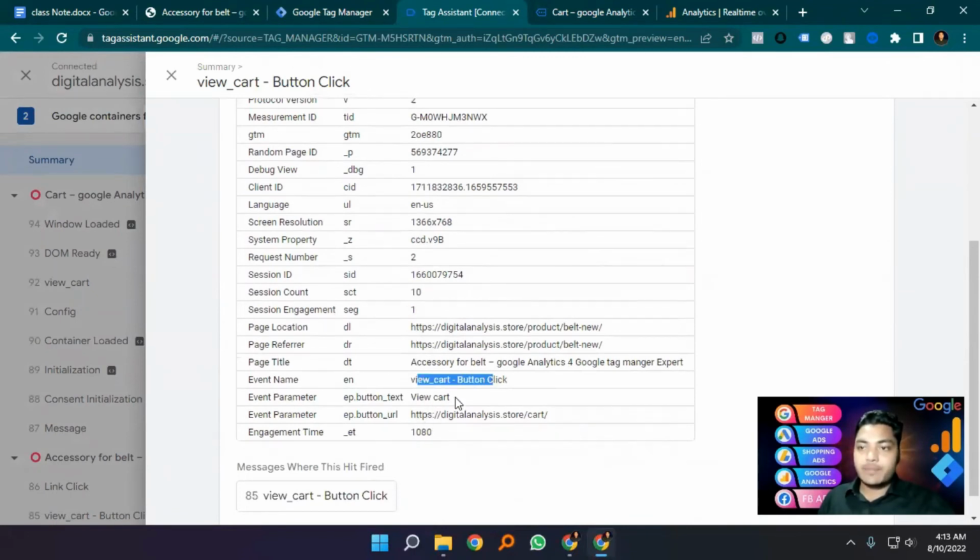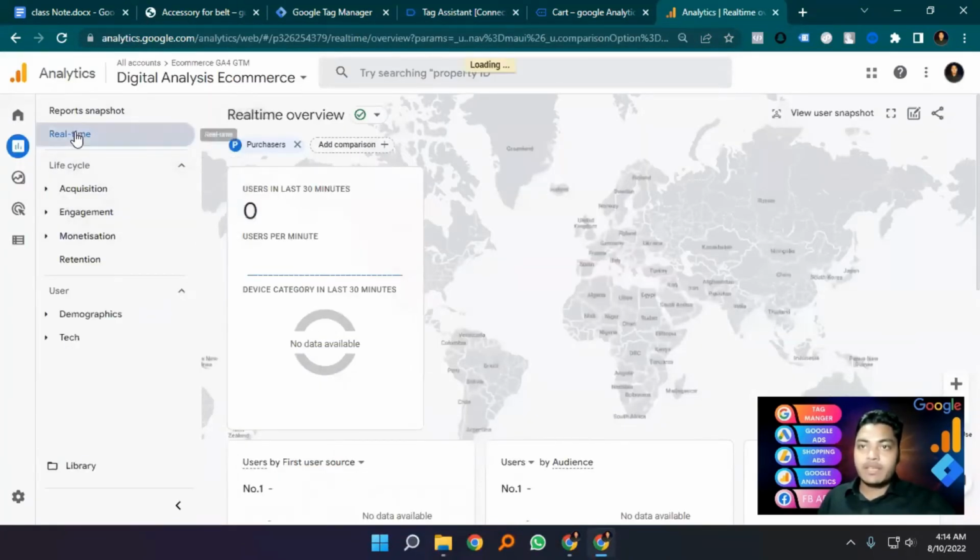Here is the event name, event parameter, event. You can see the event parameters are the button text and button URL. You can see the button text and button click are already working. Now I'm going to Analytics, to real time. Here's the real time data. I refresh this page.